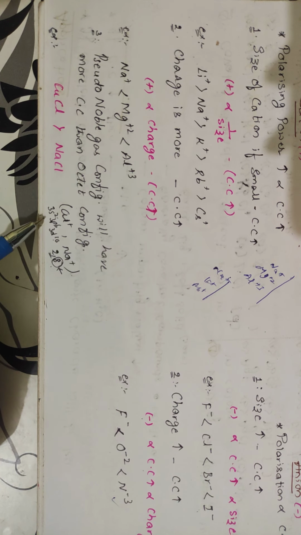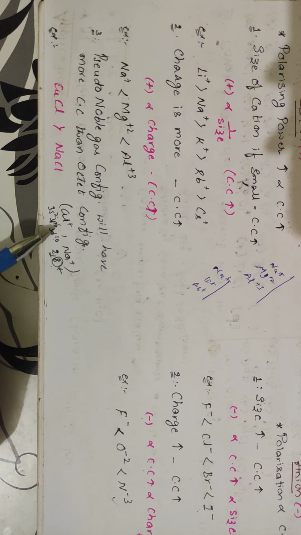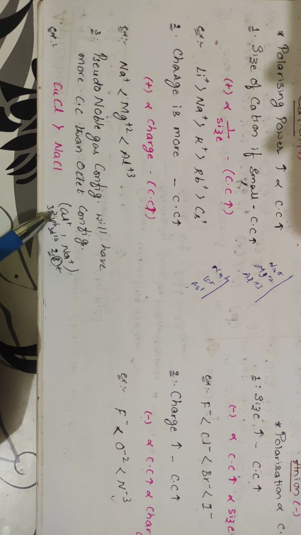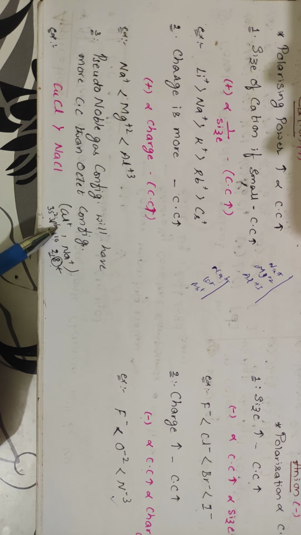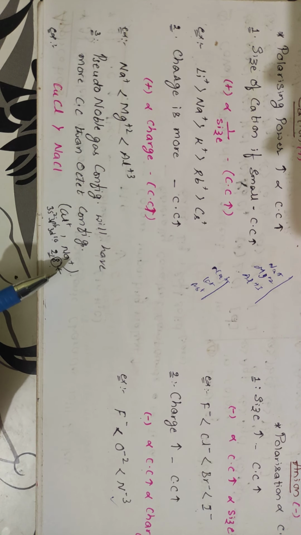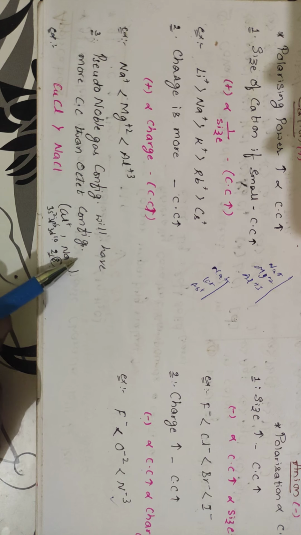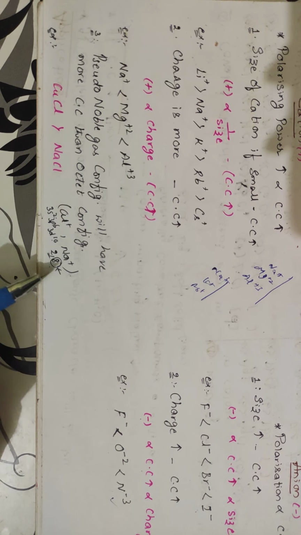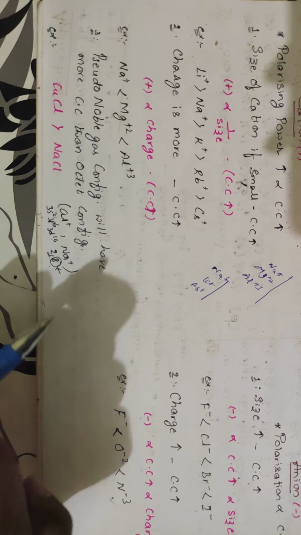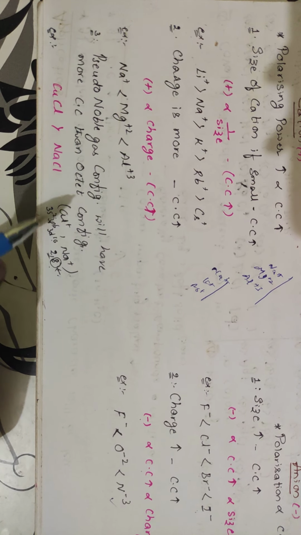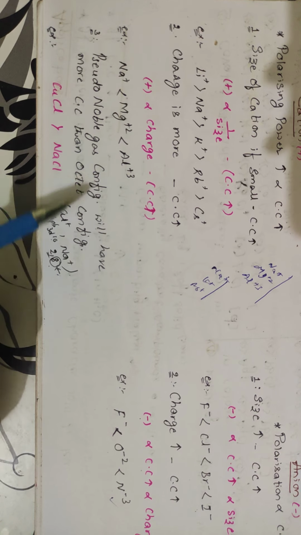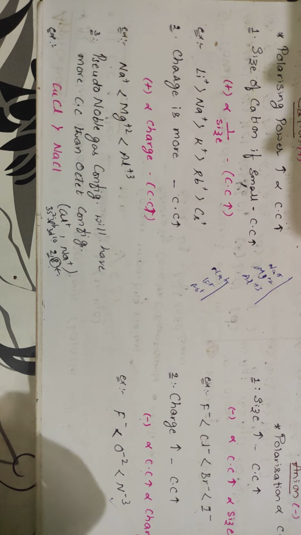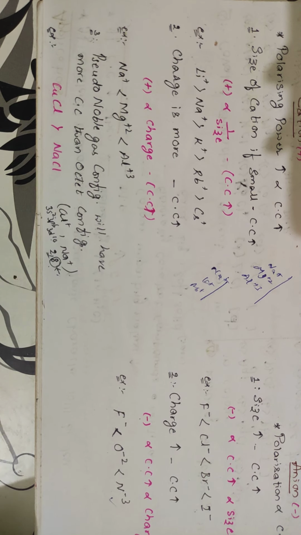In Cu+, the configuration will be 3s2, 3p6, 3d10, means 2 plus 6, 8, 8 plus 10, 18. So in the valence shell, 18 electrons are present. 18 electrons means pseudo noble gas configuration. Here in Na+, you will be having 2 and 8, so 8 electrons in the valence shell, it becomes octet configuration. So whenever there is a competition, pseudo noble gas configuration will be having more covalent character when compared to the octet configuration.